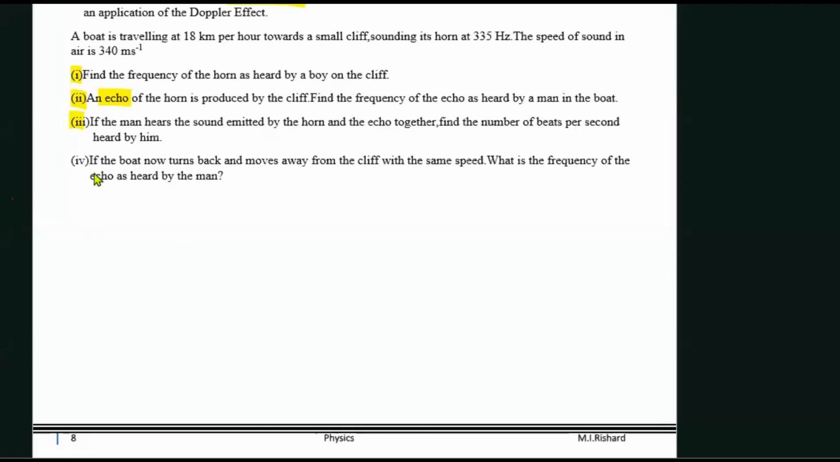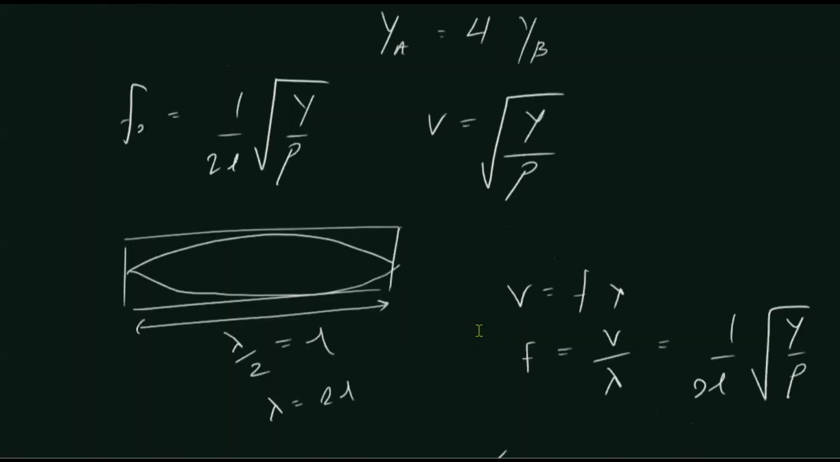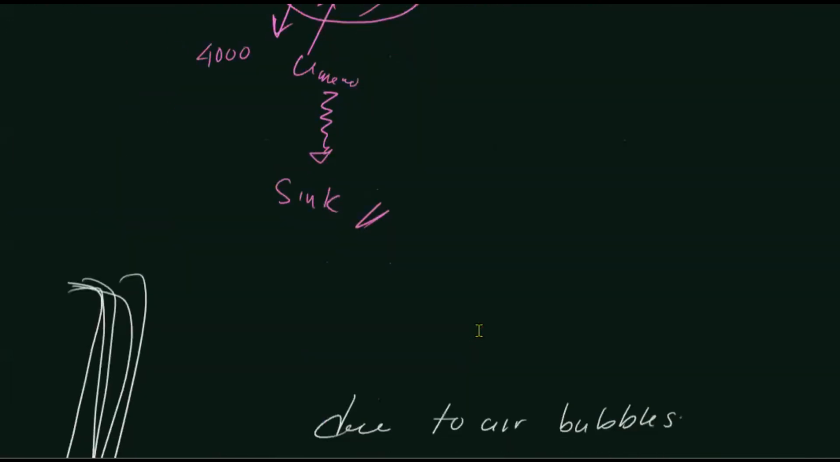All right. So now let's go for the fourth problem. They're saying if the boat now turns back and moves away from the cliff with the same speed, what is the frequency of the echo? What is the frequency of the echo? Once again, we will have to go for a proper diagram, right? If we go for a diagram, it will be easy for us. So yes, the boat is simply going to go away from the cliff, right?